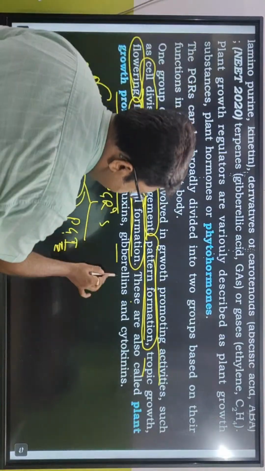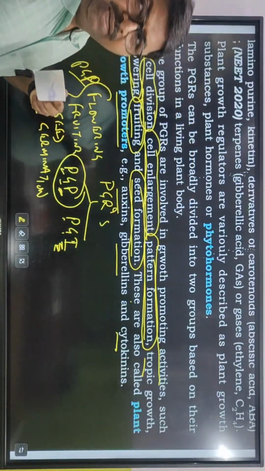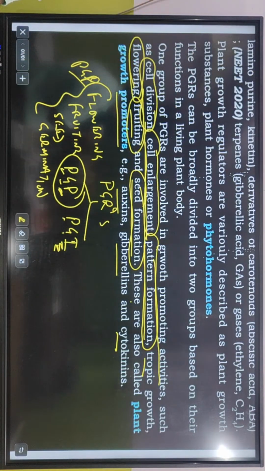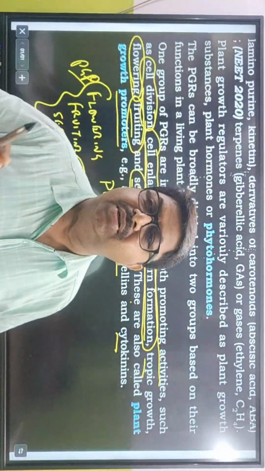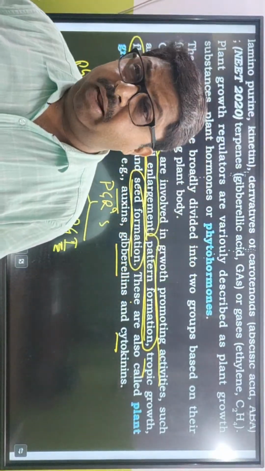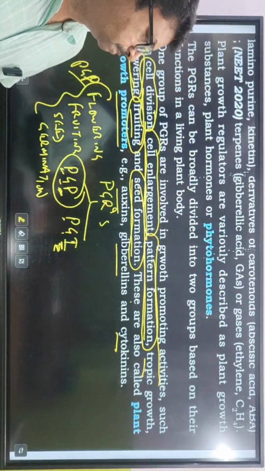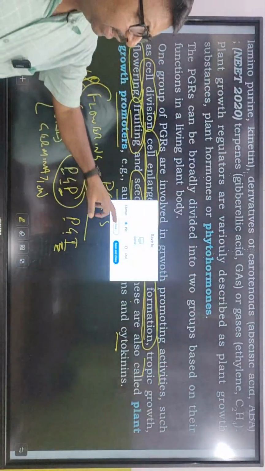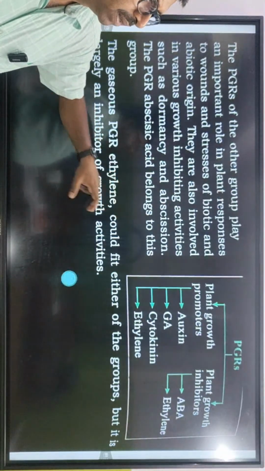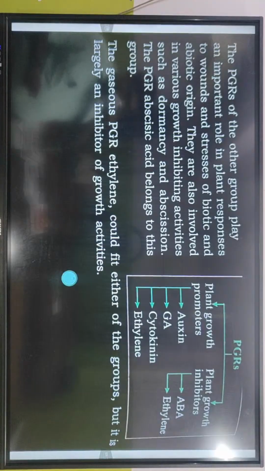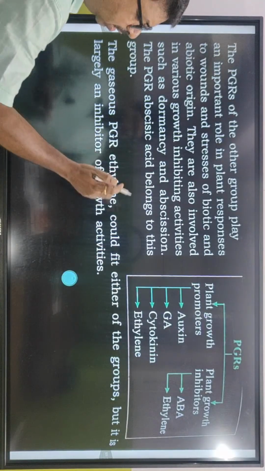Example: auxin, gibberellin and cytokinin are PGPs, plant growth promoters. They will be having functions in seed germination, in flowering and in fruiting also, and in cell enlargement, because normally they help in cell size development. Okay, so just now I have said this.